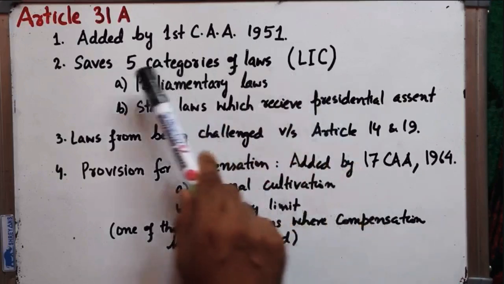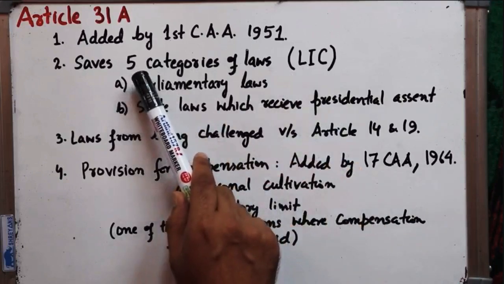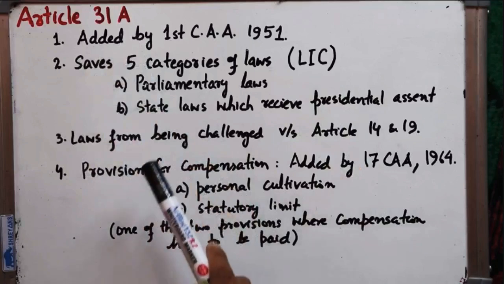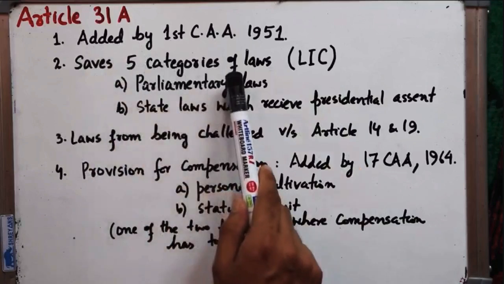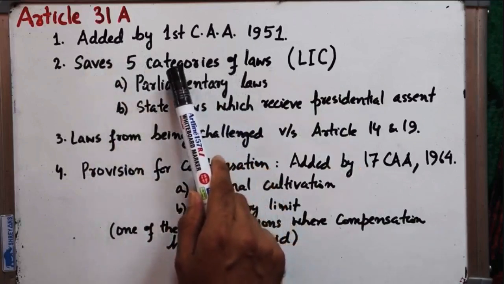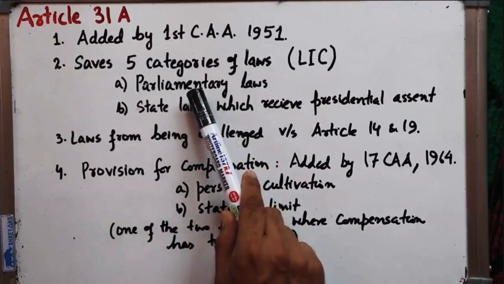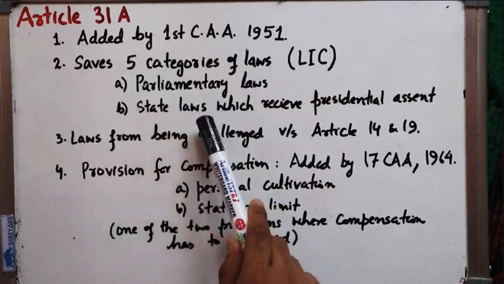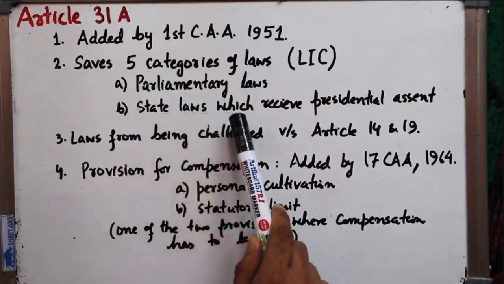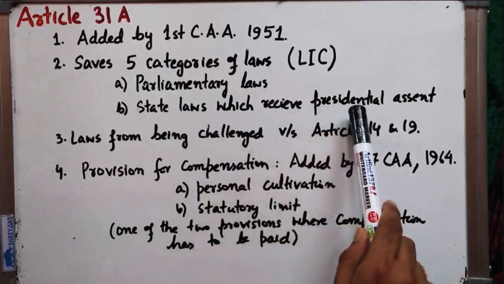And there were the 5 categories of laws which were saved by Article 31A. So what were the 5 categories of laws? They were the laws made by the Parliament and those laws made by the state legislature which were kept for the consideration of the President and which finally received the presidential assent.